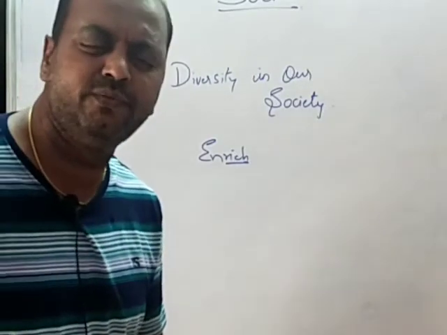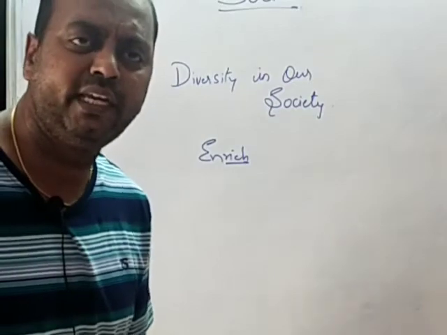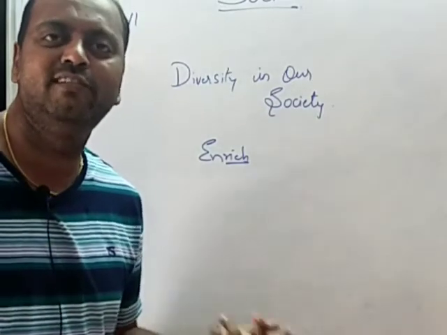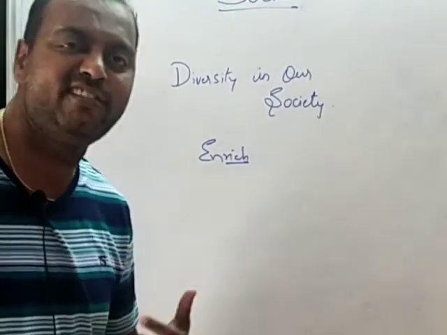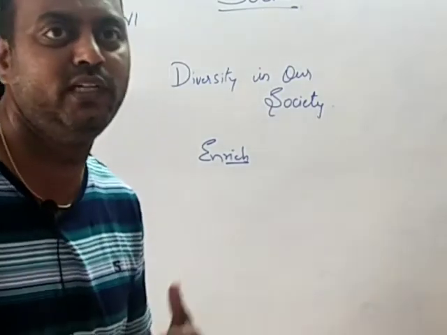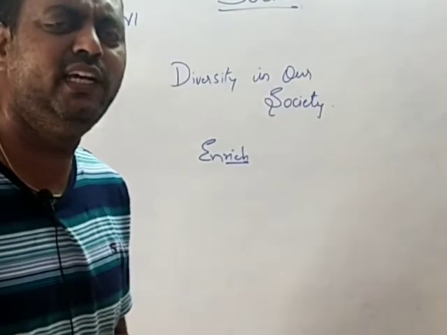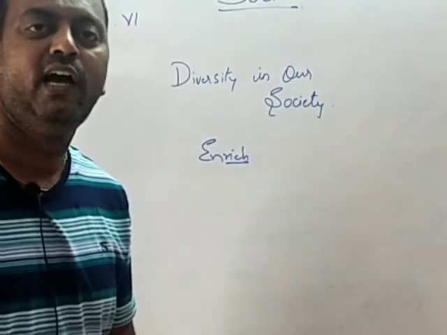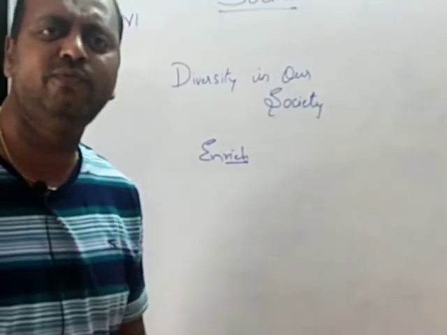All these people with different backgrounds, different religions, different cultures help make India so interesting and so diverse. Of course, India is a place where different religions live together, different cultures live together. If you go to Maharashtra, you find a different culture. If you go to Karnataka, you find a different culture. You go to Tamil Nadu, you find a different culture. So India is a land where you find different cultures, different religions, different food habits, different climatic conditions even. So India is a land of diversity.